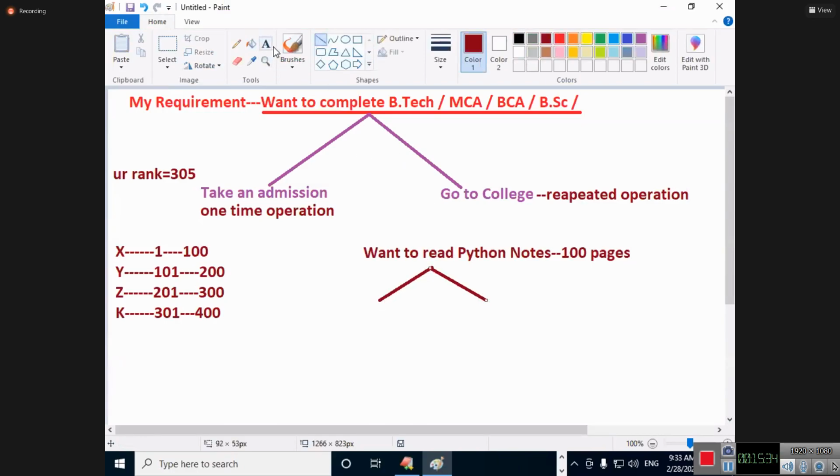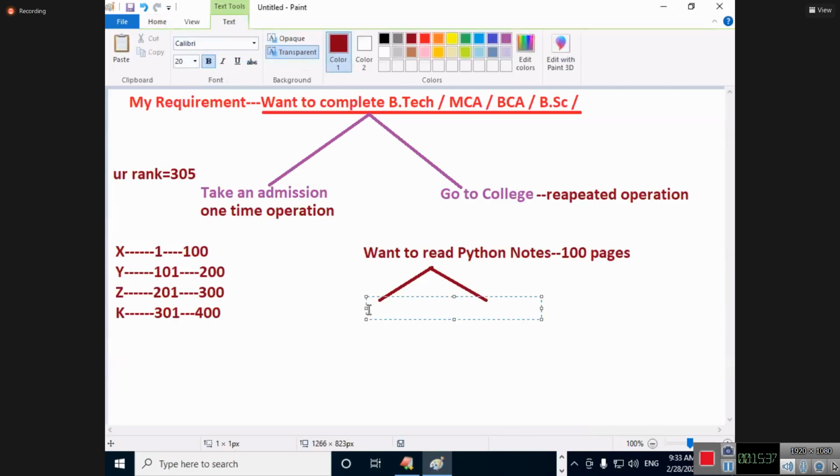First operation, okay, a one-time operation, I understand. What is that one-time operation? Open the notes. If I open my notes once in one slot, I will read the first page, second page, third page, fourth page, 99th page, 100th page, until the cover pages are reached. I will open the notes one time only. So opening the notes is called a one-time operation.